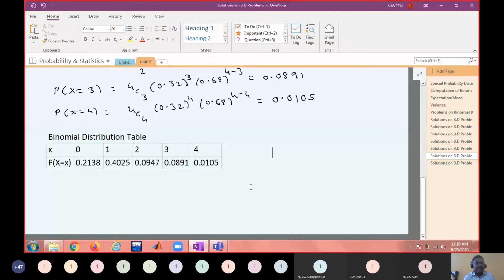This is nothing but a binomial distribution. So what is the expected frequency? You can write like this.